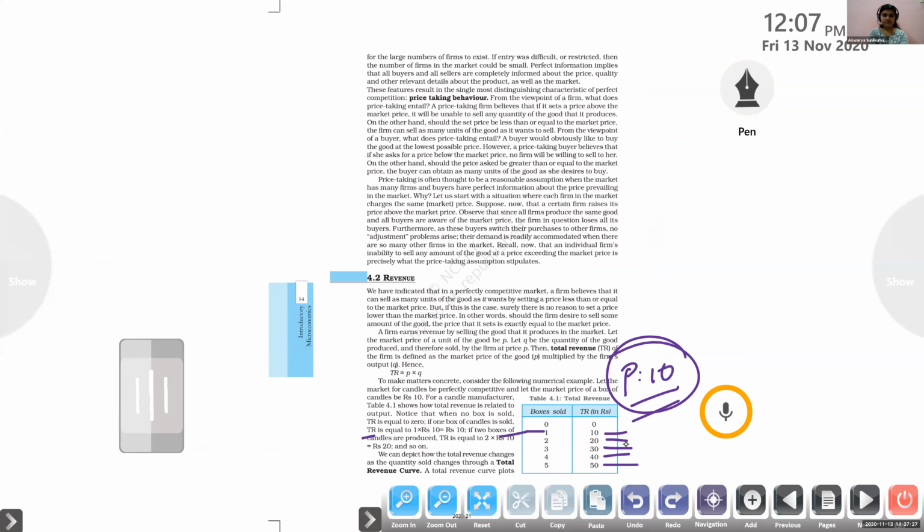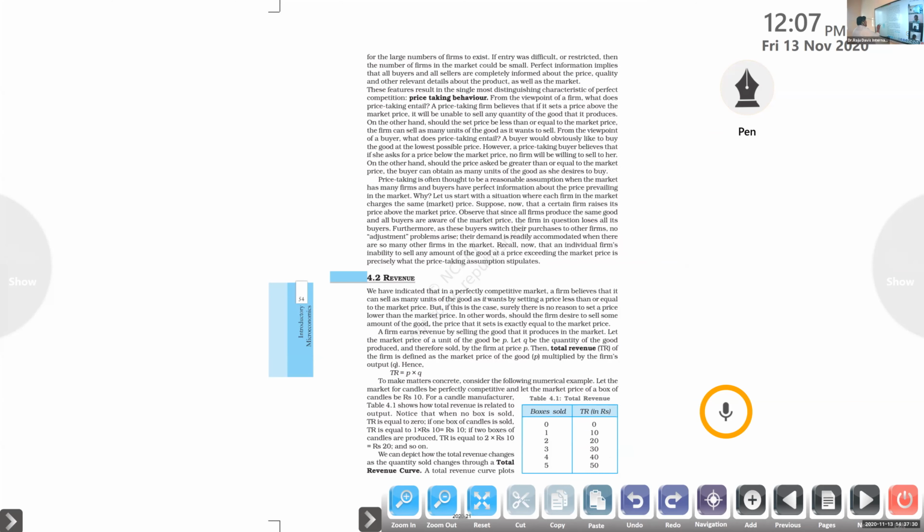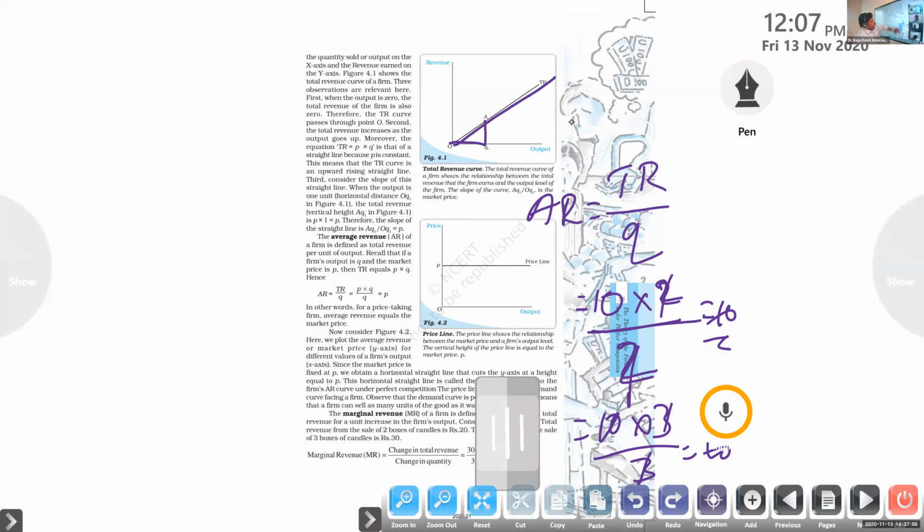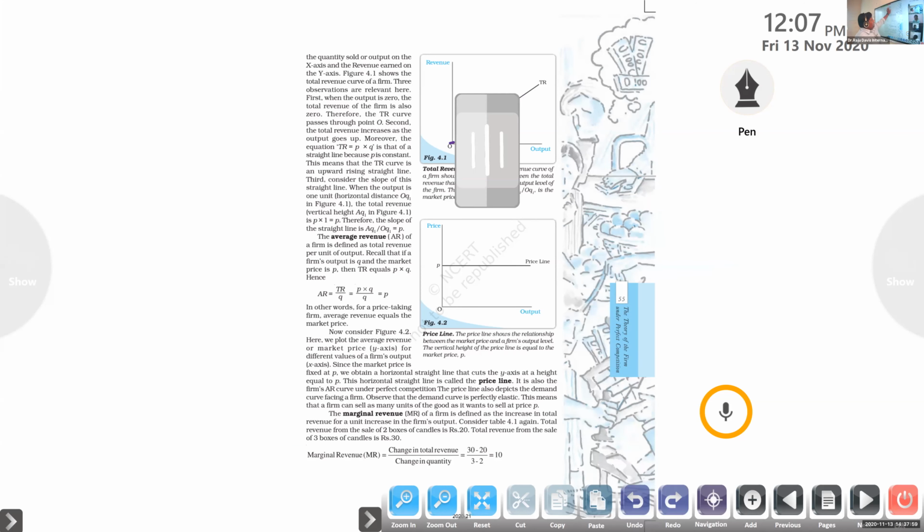Yes, sir. Okay. So we can say that AR, average revenue, is always equal to the price. Go for 50, that is the price, and that is the total revenue. 10 into 5 divided by 5 is equal to 10 only, right? No change in that. So average revenue is equal to the price. AR is equal to P.